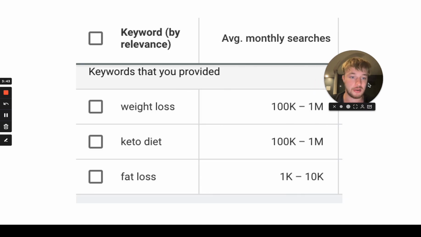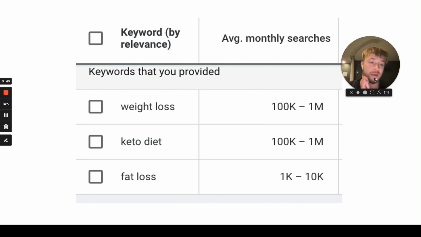Now, you can see over here, if you're wondering, is there a saturation in the market? Are there too many people promoting ClickBank products? No. Why no? Because as you can see over here, only the weight loss keyword on Google Ads, only for US, not Asia, not Africa, not Europe, not Australia or Canada, only US. Weight loss, 1 million searches per month on average. So it means 1 million people in the US are looking for the weight loss keyword on Google every month.